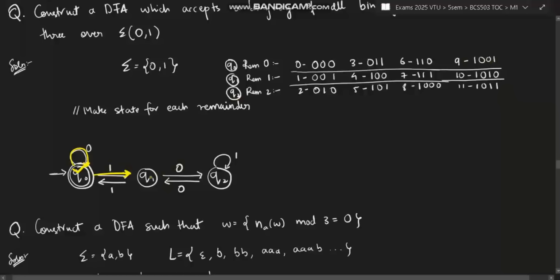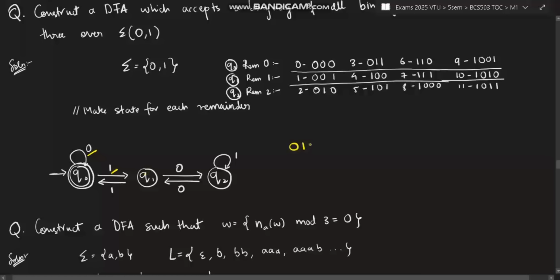Now see, 0 is defined here and 1 is defined here. Q0's task is done. Now for Q1, only 0 is defined, right? We have just come from 0 here. What about 1? 1 means come here as 1 and go back to 1 here. So if it is 0 1 1, just see where 0 1 1 is lying. 0 1 1 is lying in Q0. So from this point, you have to connect to Q0 on 1. I'll repeat. At this point, we have right now only 0. Now we have to define for 1. Define for 1 means I have come here through 0 and 1, and I have to define for 1.